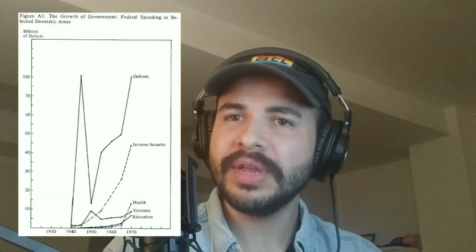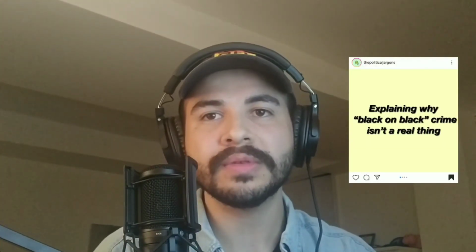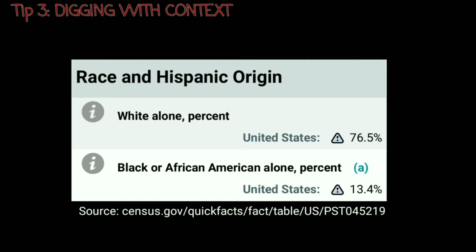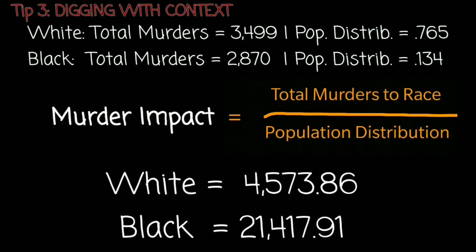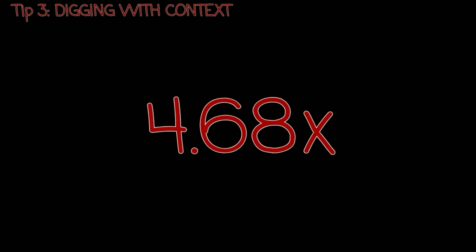Now, as we saw in a previous example, population is one of many important contexts that should be considered when looking at your data, especially when the data is talking about people. Now, although this post doesn't provide population data, we will have to go and find the data for ourselves. Based on population data from the census, white people make up roughly 76.5% of the total U.S. population, and black people make up roughly 13.4%. Applying this population context to our murder data, we see that the murder rate of the black community is 4.68 times higher than the white community.